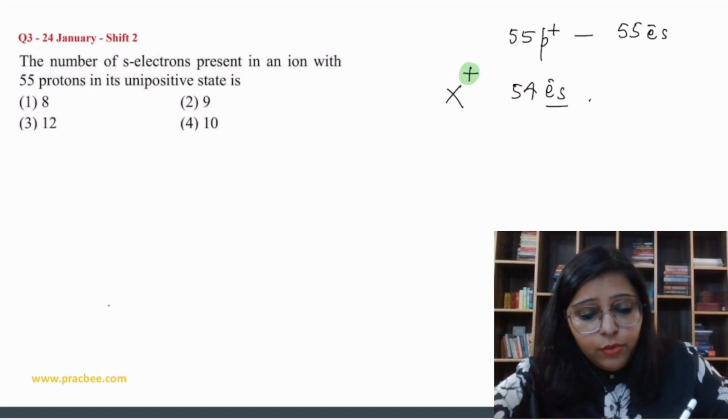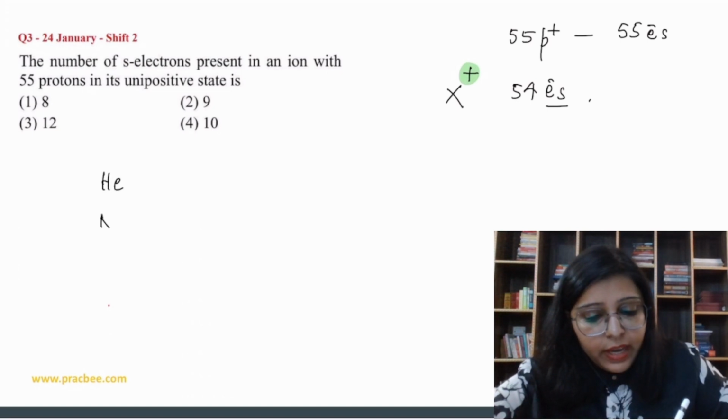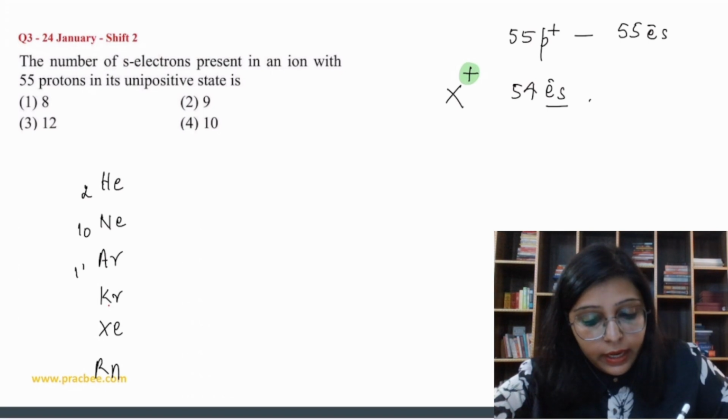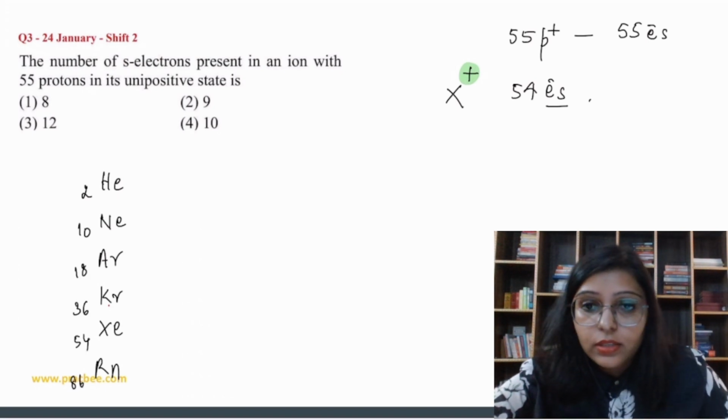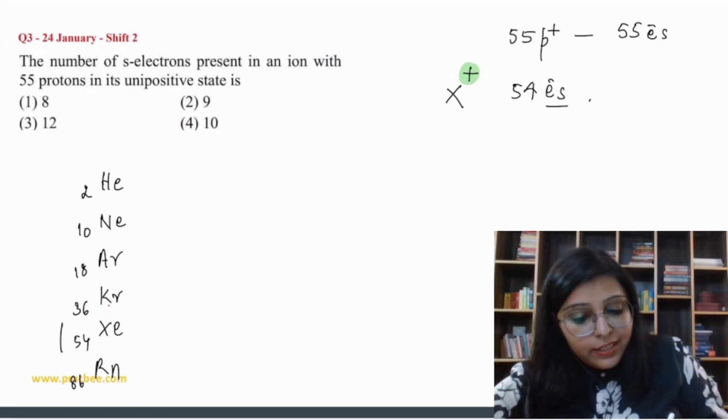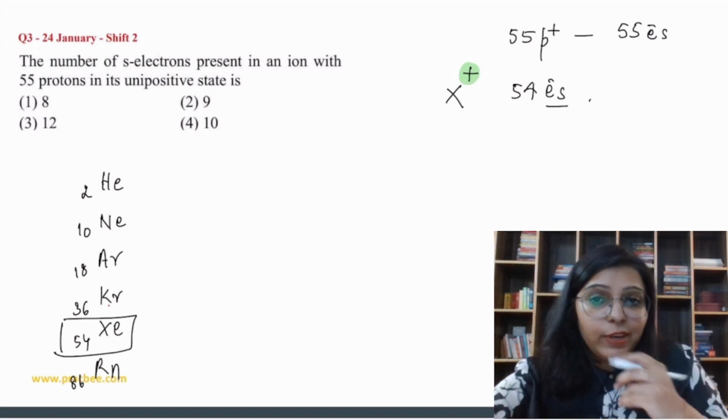See, if you take help from the noble gases, we have helium, neon, argon, krypton, xenon, radon. So you should know the atomic numbers of these: 2, 10, 18, 36, 54, 86. Now xenon is 54, meaning 54 electrons.